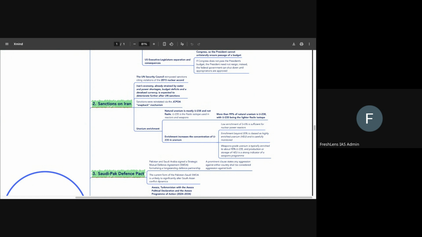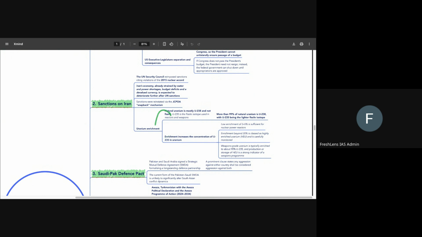At the same time, when such sanctions by UNSC come, they are going to cripple and deteriorate the economic situation of Iran further. And it can lead to certain security threats in that particular region, right? So, apart from having understood this part, we have to also understand with regards to uranium enrichment.